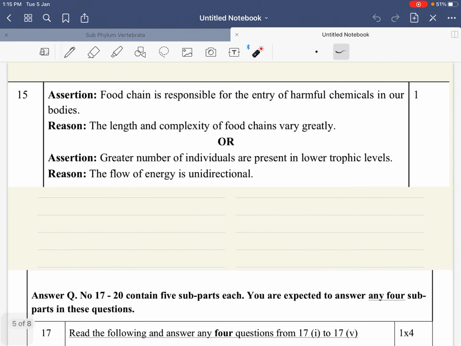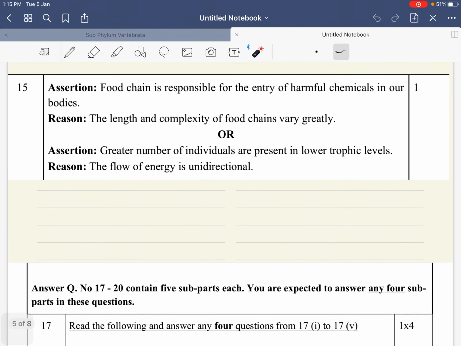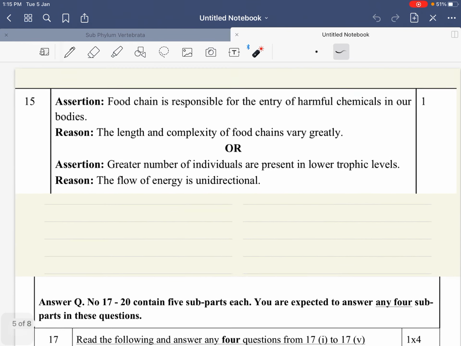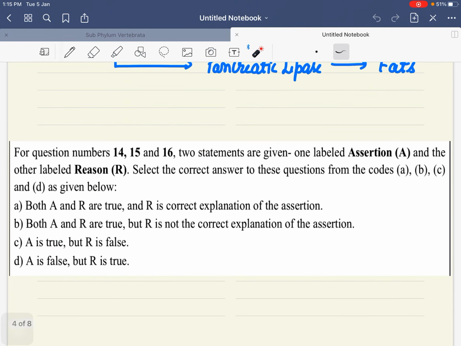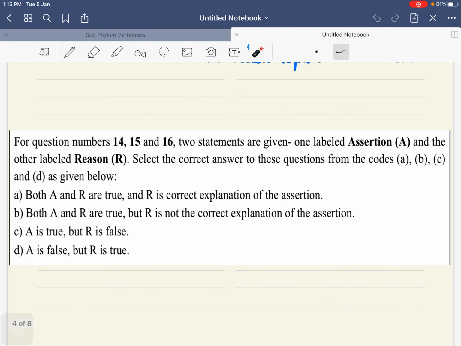Okay, next question which is always asked is about the assertion reason. Many of the students don't know how to attempt this question. In assertion and reason, you are always given two statements. One is always assertion, another is labeled as reason, right?